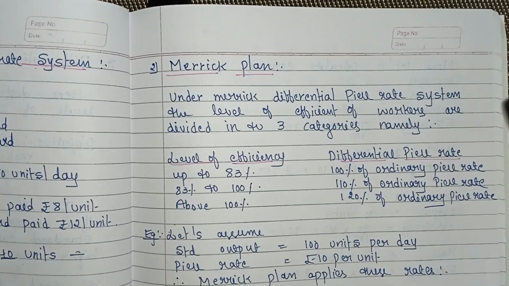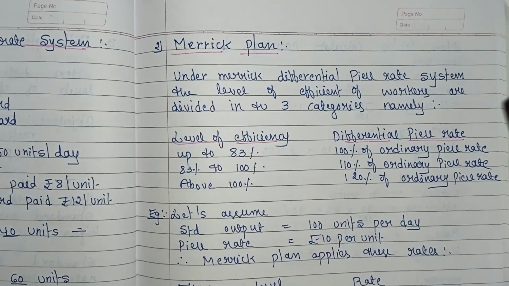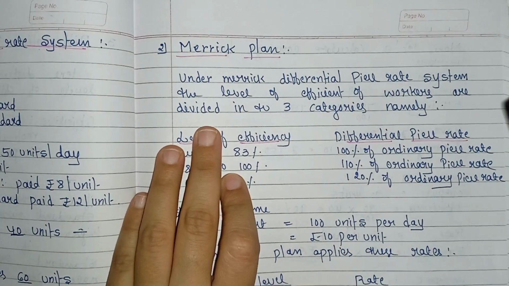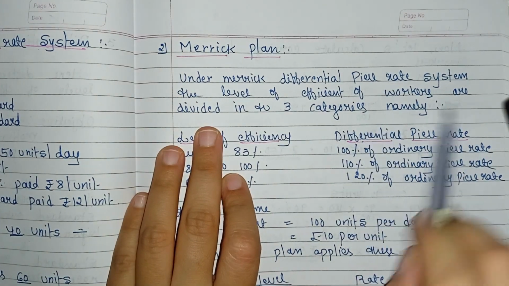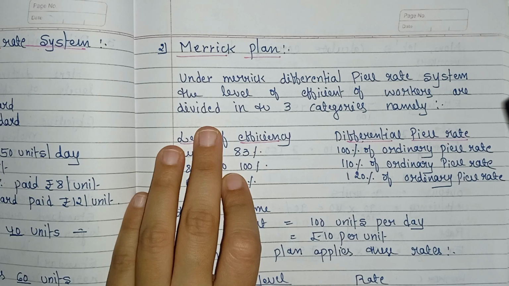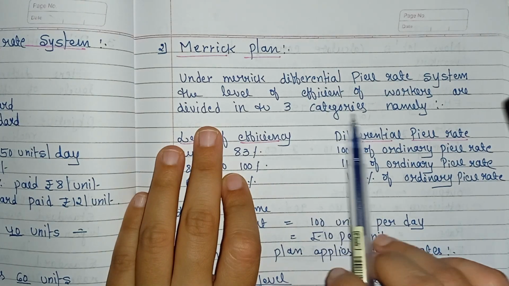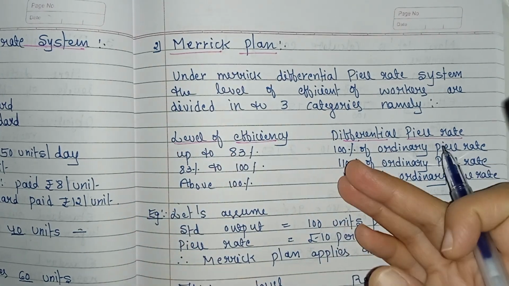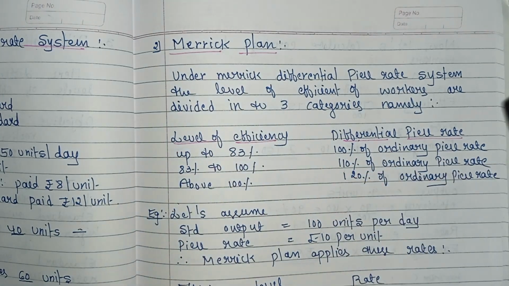And now the second differential piece rate system is the Merrick plan. Under the Merrick differential piece rate system, the level of efficiency, meaning the performance of the workers, is divided into three categories.